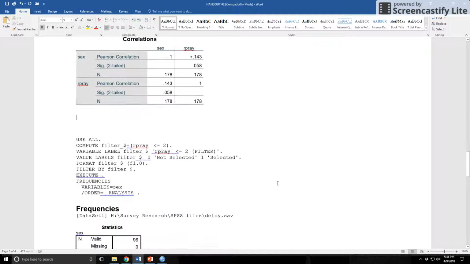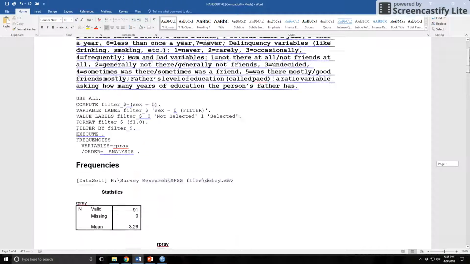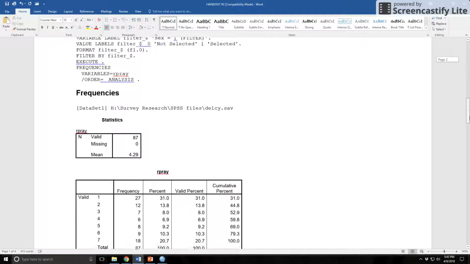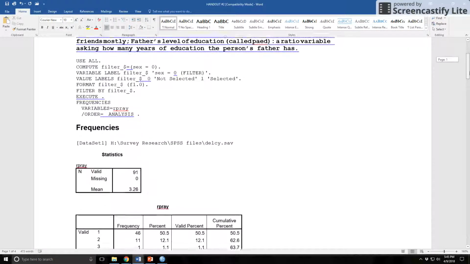That's number 3. This is taking my independent variable and breaking it down to 2 groups. So R pray less than or equal to 2. What that means is these are my people who just didn't pray at all. We'll call them not religious. The never or the hardly ever prayed. And so here we go.